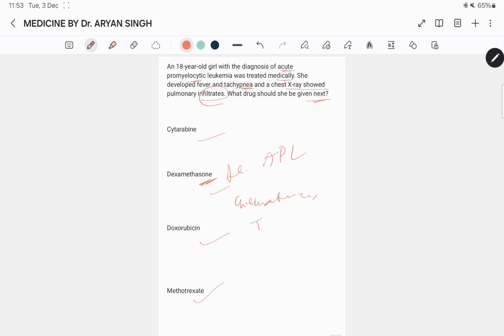ATRA is an oral drug that induces differentiation of leukemic cells bearing the t(15;17) chromosomal translocation. And while ATRA reduces the incidence of DIC associated with the cytarabine and daunorubicin used earlier in APL, it can cause APL differentiation syndrome due to the adhesion of the differentiated neoplastic cells to the pulmonary vasculature endothelium.